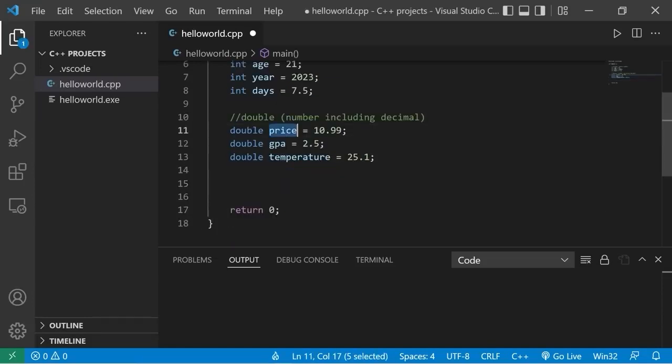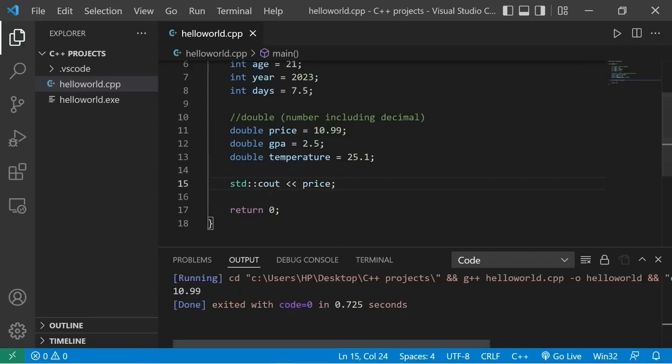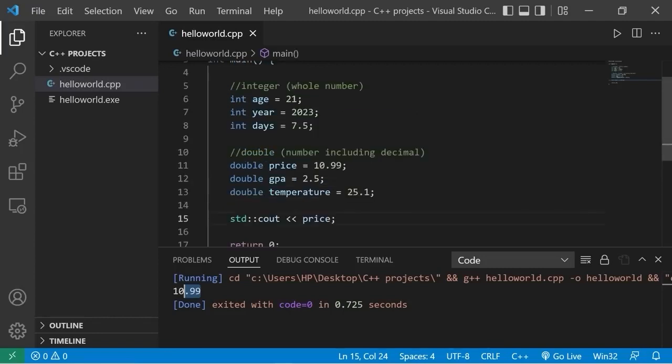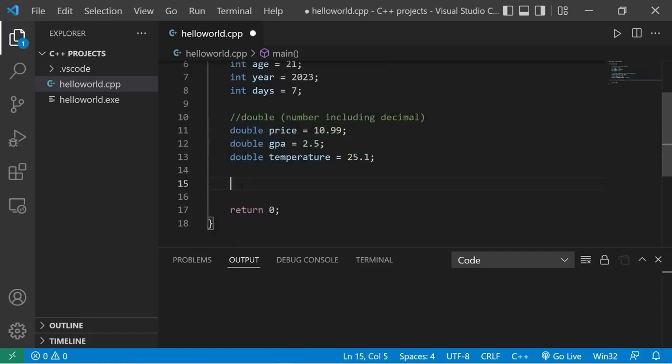Then let's display maybe price. Price. Yeah, and that decimal portion is not truncated, much like what you see with whole integers. If you need a number that includes a decimal portion, use a double. Now we have the char data type.